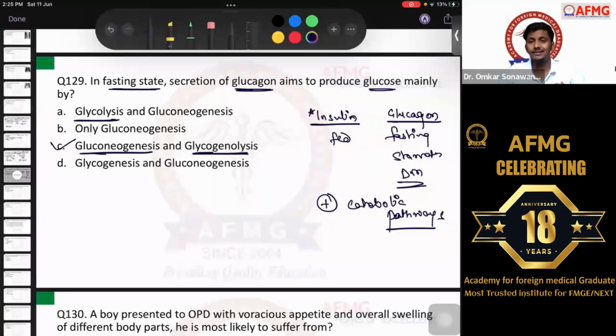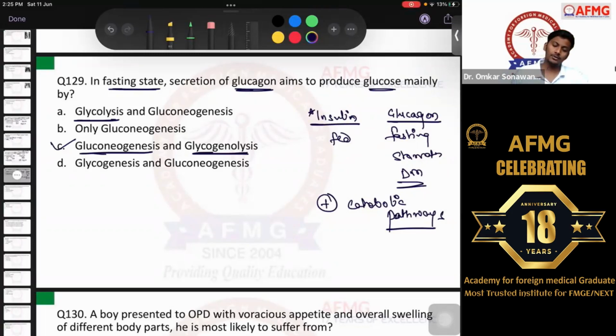Glycolysis, though we know glycolysis is a catabolic pathway. Please remember, glycolysis, though it is a catabolic pathway, is not activated by glucagon. It is activated by insulin. Ye bhi humne kiya tha, all the exceptions, right? So we know all the anabolic pathways are activated by insulin and all the catabolic pathways are activated by glucagon, except two, that is glycolysis and link reaction, which are activated by insulin.